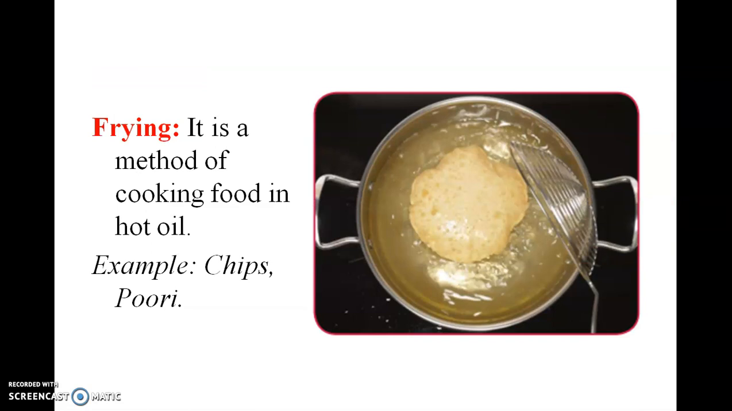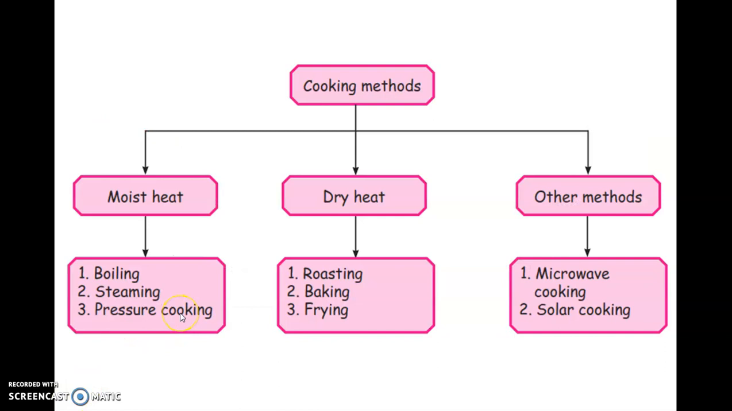Now let us see the frying. It is a method of cooking food in hot oil. Example, chips, poori. Friends, do you see that cooking methods are divided into three? There are moist heat, dry heat, and other methods.